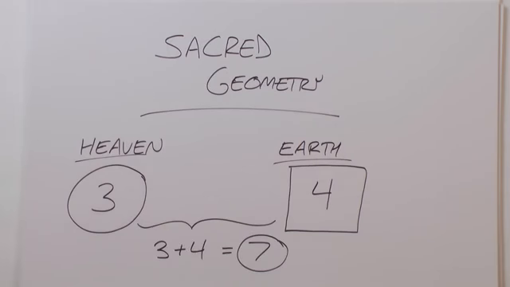In sacred geometry, heaven was always known as a 3, as a circle, and earth was always known as a 4, as a square. And 3 plus 4 equals 7. 7 is going to be an important number as we move on.